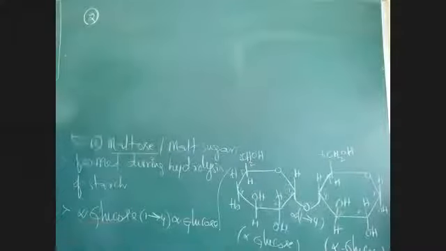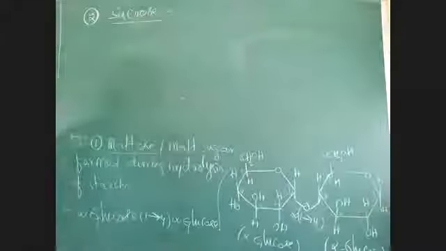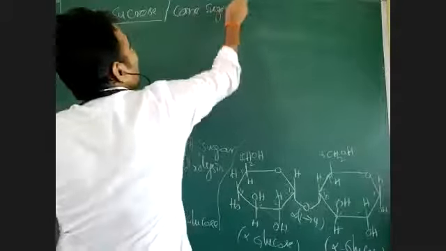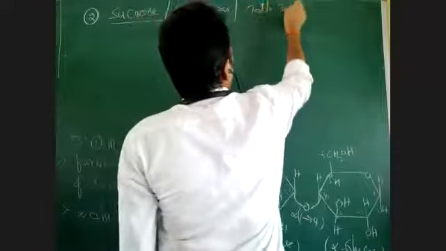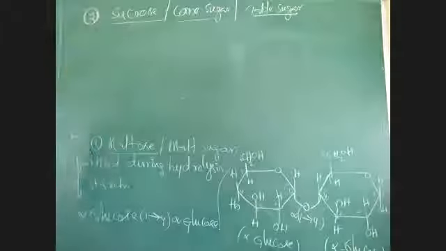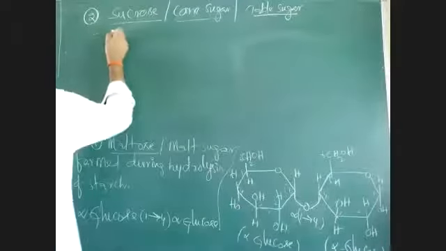The second disaccharide is very popularly known and very common. What we use: sucrose, sugar, which is also called cane sugar or table sugar. How is it formed?